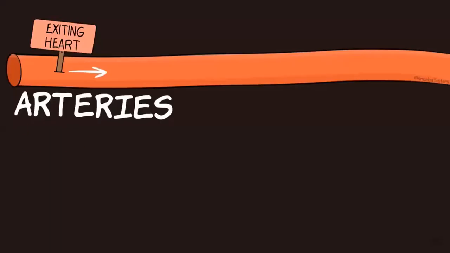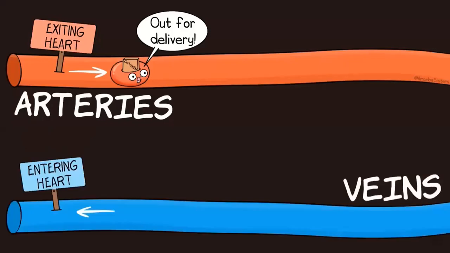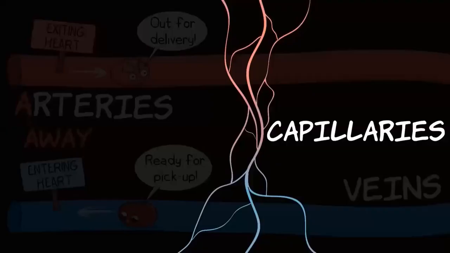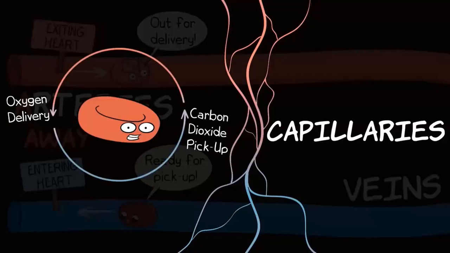Think A for away. Arteries are typically oxygen rich, but there are exceptions. Veins generally carry blood to the heart. Veins typically are oxygen poor, but there are exceptions. Capillaries are small blood vessels, and it is at the capillary level where oxygen is delivered to organs and tissues and where carbon dioxide will be picked up to travel back to the lungs.